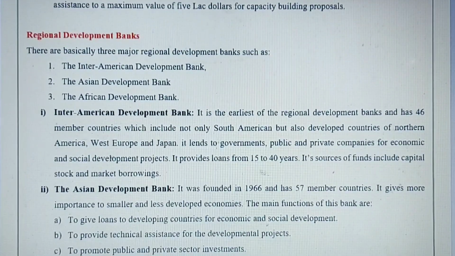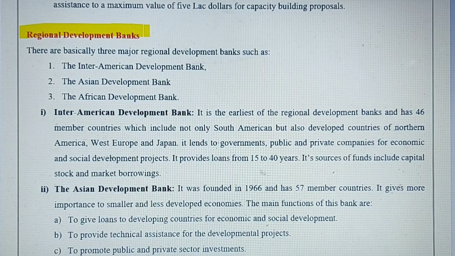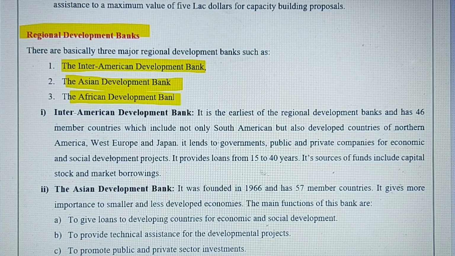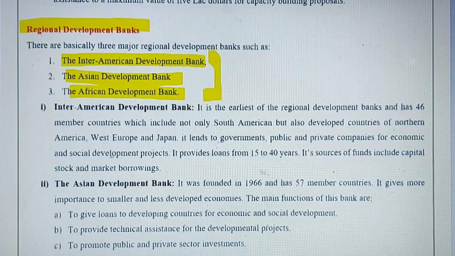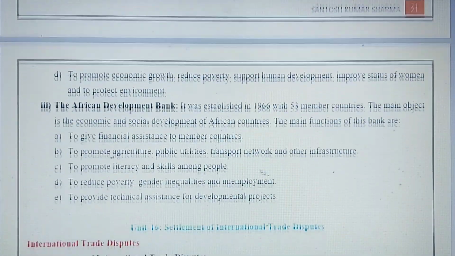Okay. Then we have the Regional Development Bank. In short, it is known as RDB, and I have mentioned three types of RDB banks here. The first one is the Inter-American Development Bank, which is based in America and the neighboring countries. Then the Asian Development Bank, established in the continent of Asia, where a lot of member countries are members of this bank and can take loans from it. We have the African Development Bank, which provides financial assistance to African countries who are members. So this topic is also very, very important.